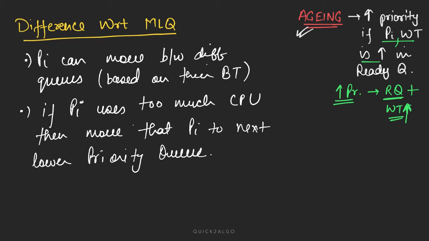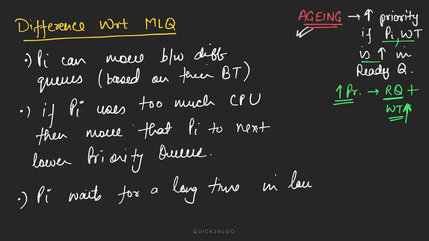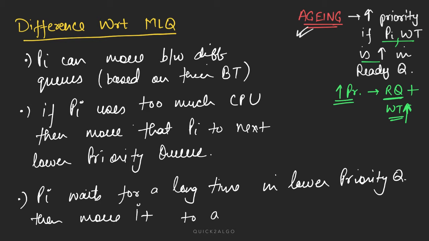And the last thing is, if a process waits for a long time in a lower priority queue (I'm writing queue in shorthand, so don't get confused), then move it to a higher priority queue.